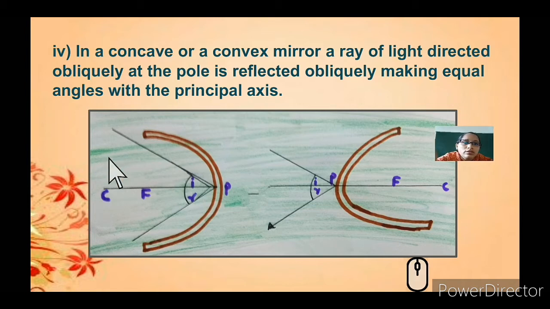So now we are going to pass the light through the pole. What happens is, it is reflected obliquely, making equal angles. So we had already spoken, they make equal angles. That is, angle of incidence is equal to angle of reflection. So what happens in the convex mirror now? So this is again an imaginary line, that is, here it's opaque. So you can see that light rays passing through the pole reflect back and make an equal angle, that is, angle of incidence equals angle of reflection. And here you can see the focal point and the center of curvature are beyond the mirror.